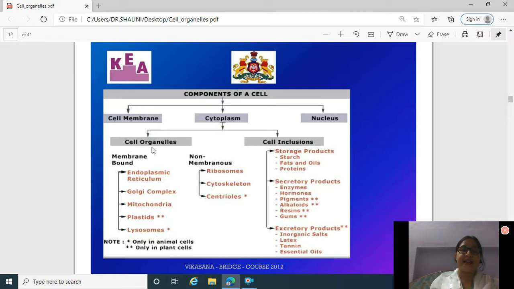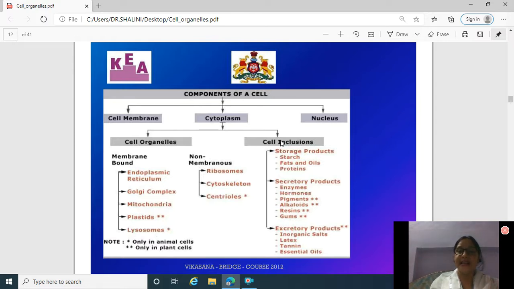Cell organelles are of two types: membrane bound cell organelles and non-membranous cell organelles. Membrane bound cell organelles are endoplasmic reticulum, Golgi complex, mitochondria, plastids and lysosomes. Plastids are present in plant cell and lysosomes are present in animal cells. Non-membranous cell organelles are ribosomes, cytoskeleton and centrioles.